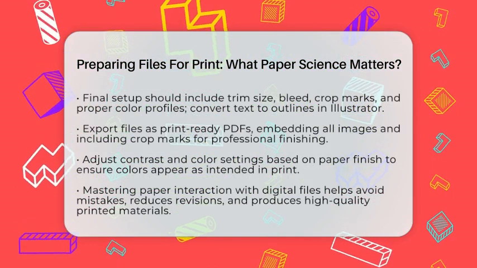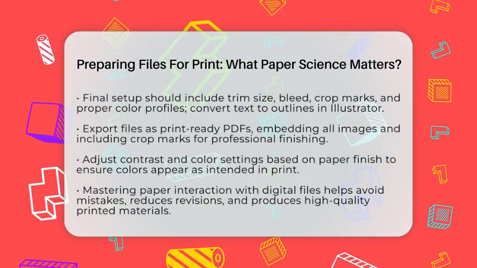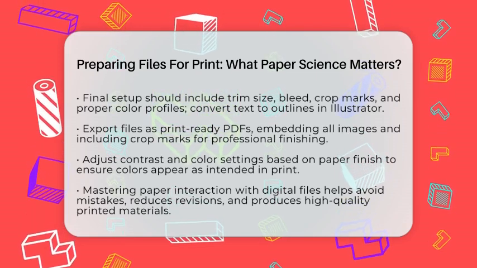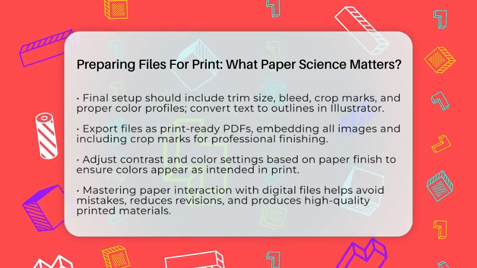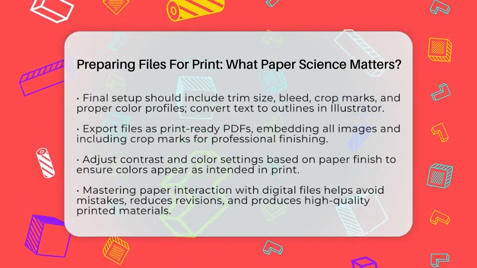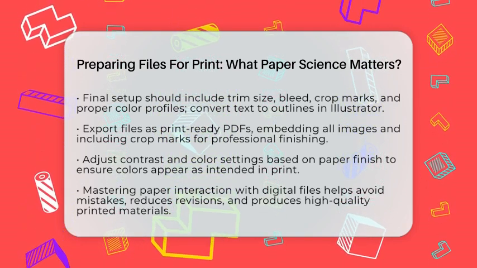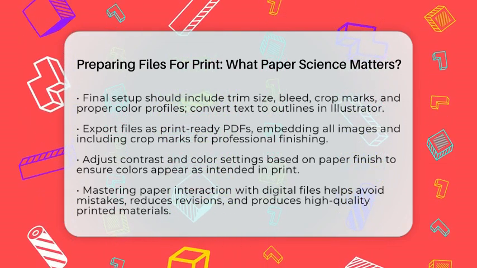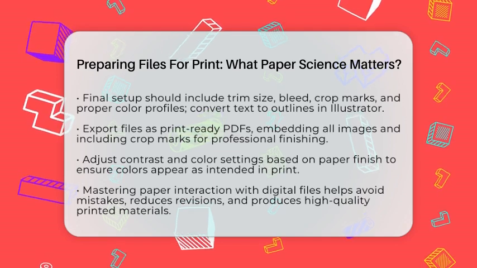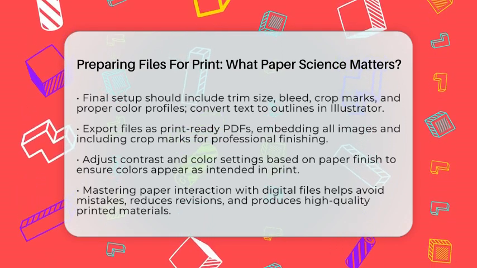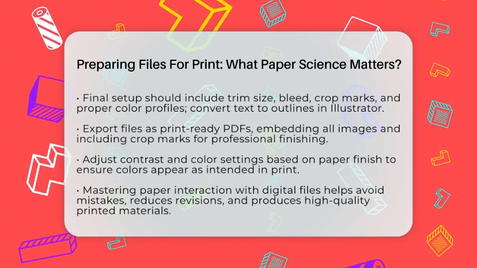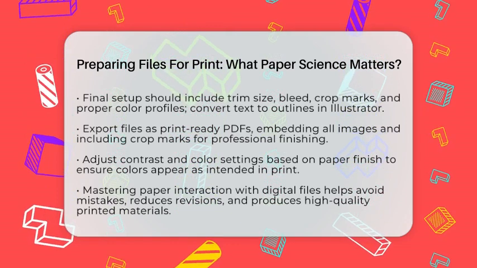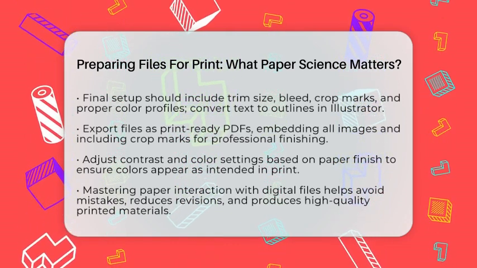When setting up your document, always include the final trim size plus the bleed area. Use CMYK color mode and preview your colors to see how they will look on the chosen paper. Convert text to outlines in Adobe Illustrator to avoid font issues. Export your files as print-ready PDFs with crop marks and bleeds enabled. Ensure all images are at least 300 dpi for crispness. Remember, the finish of the paper influences how colors and contrast should be adjusted. More contrast may be needed for matte papers to compensate for less light reflection.